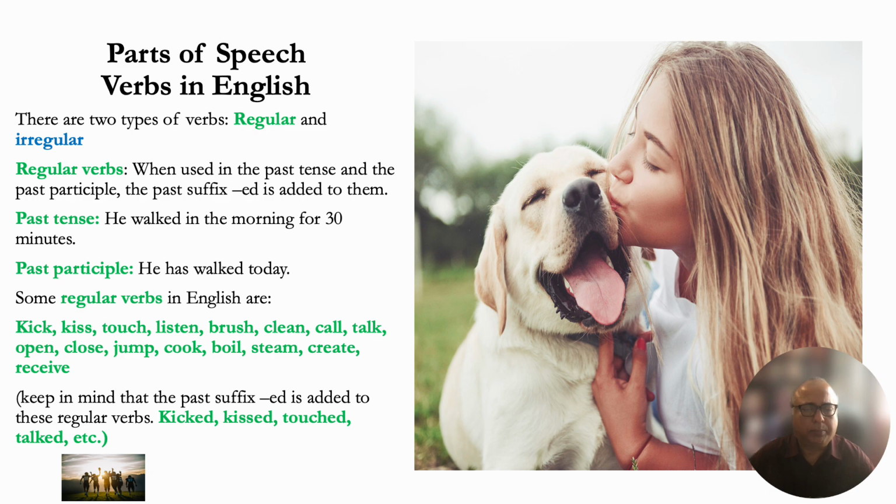So again, let's go over the ed past suffix. Regular verbs in English take ed as a past suffix, such as in kicked, kissed, touched, and talked. Now remember, the ed suffix tells the reader or the listener that this action took place in the past.